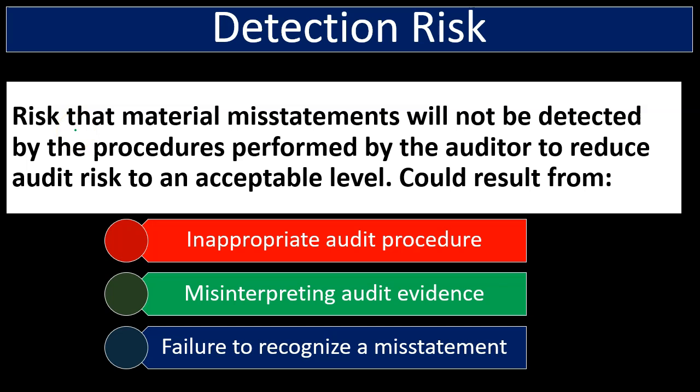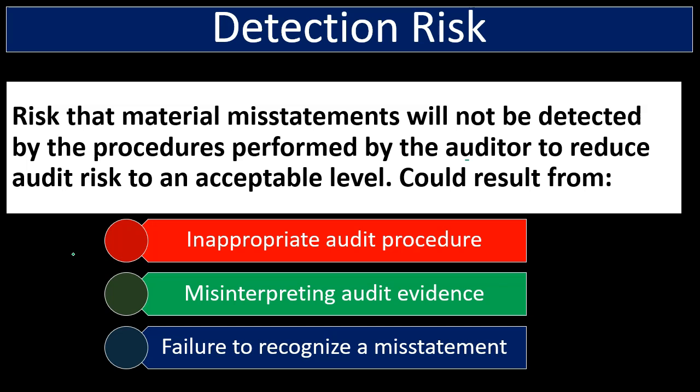So note that the control risk or the inherent risk aren't really our responsibility. Whatever industry they're in might be more risky than another industry. That's inherent to whatever industry and the accounts related to it. The control risk are their controls. They've implemented them. The company has, management has. That's their responsibility. Detection risk, of course, is our responsibility because that's going to be the risk that the material misstatement will not be detected by the procedures performed by the auditor to reduce the audit risk to an acceptable level. So now we're thinking about, what type of procedures are we putting into place in order to basically detect any kind of problems, because our job, of course, is to issue an opinion on the financial statements.